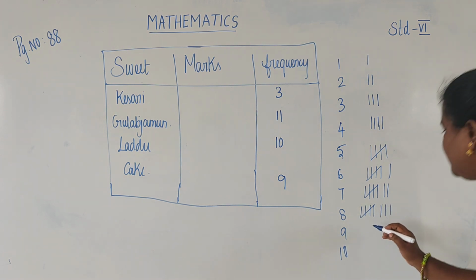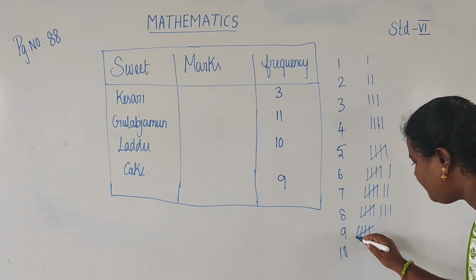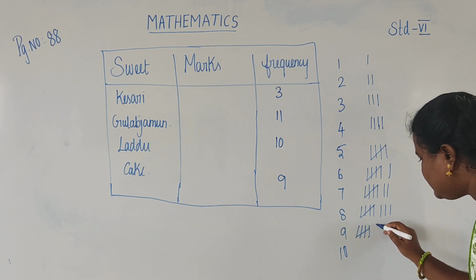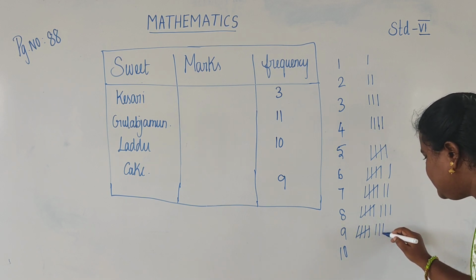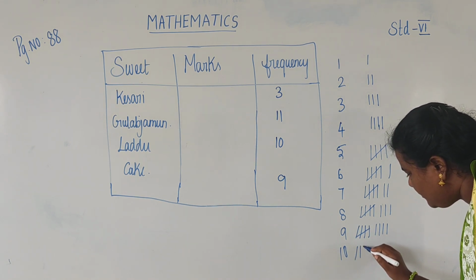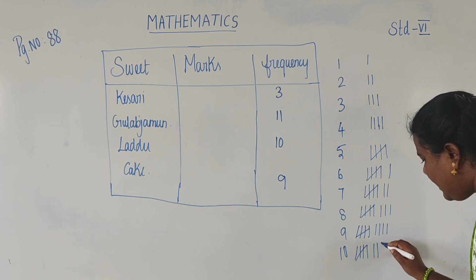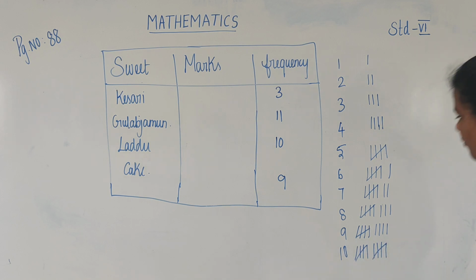Okay, and the ninth one is 1, 2, 3, 4, 5 and 6, 7, 8, 9. And the tenth one is 1, 2, 3, 4, 5, 6, 7, 8, 9, 10. The first 4 lines are vertical and the fifth line is slant. These are the tally marks. Okay, students, can you understand tally marks?